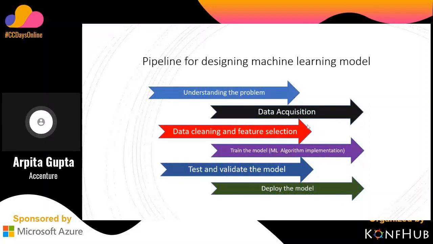Deploy means we have to keep it on a platform from where it can be directly accessed, because in a real time scenario, it's not possible that every time we need to train it from scratch. Suppose I take the example of object detection: if I start training the model again and again, it will take time, and it won't give you real time detection.